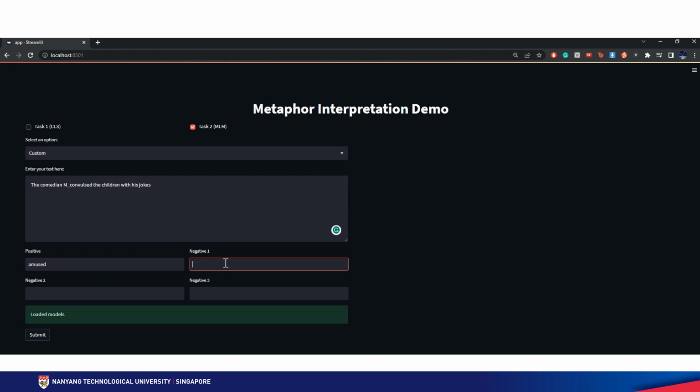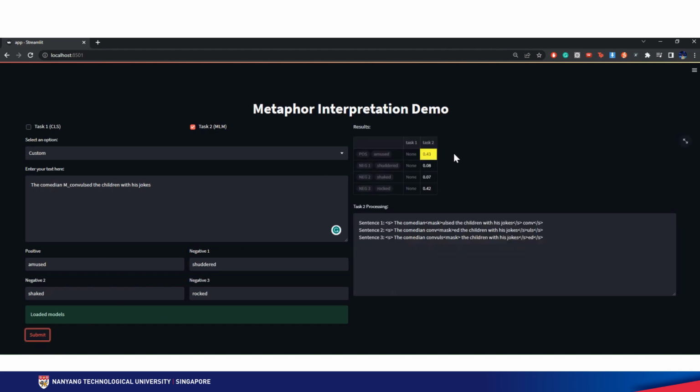Negative label will be something similar to convulsed but not correct in this context. Maybe shuddered, shaked, or rocked. So with this we can submit, and then we can over there see that the task 2 model managed to predict the positive label correctly with the highest probability, and then here are the probability scores for all the other negatives. So yeah, that comes to the conclusion of the presentation. Thank you so much.